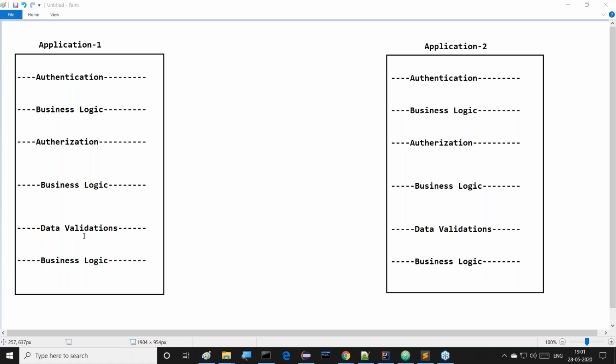Next one is, what is business logic? The services logic we understood is common to everybody. So commonly implemented tasks in all the applications are called a service. Authentication is required. For example, if you open facebook.com, gmail.com, yahoomail.com, or flipkart.com, in every application nowadays authentication is required, authorization is required, and data validation is required. So all these are services in general in every application.